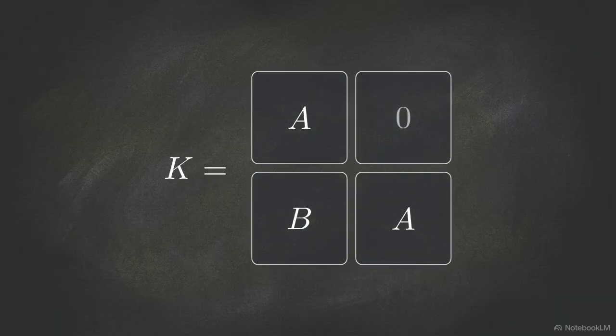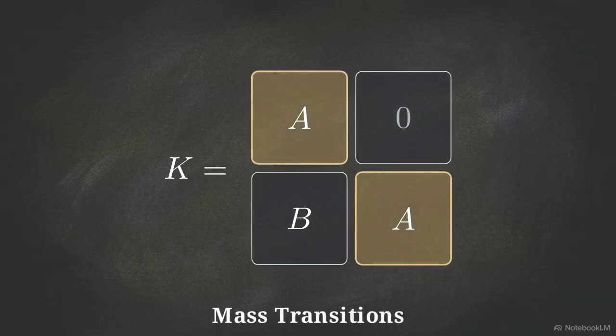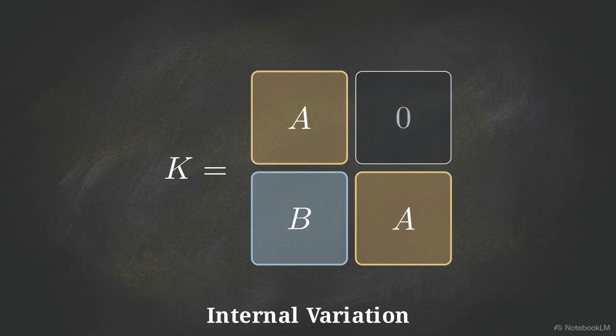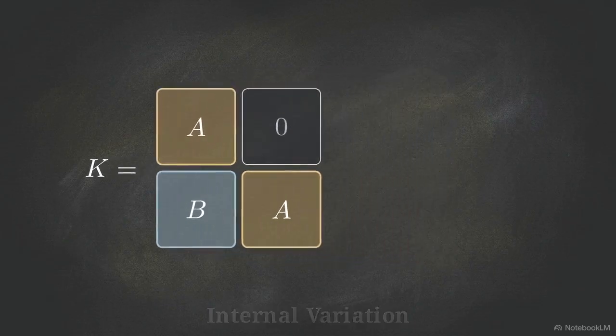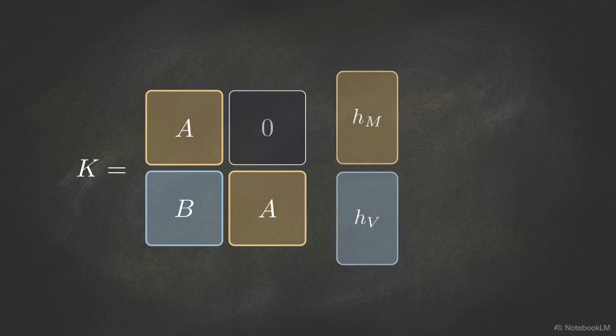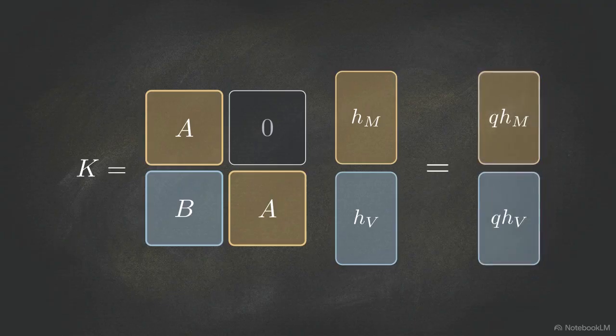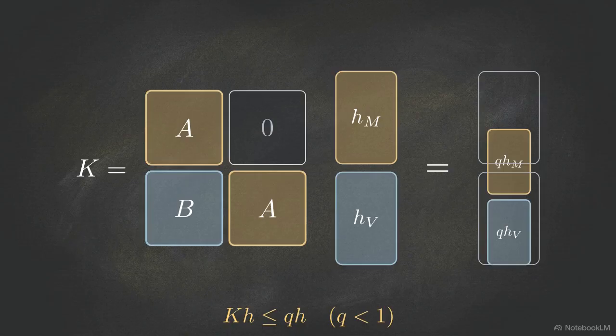We structure the finite majorant matrix K into a lower triangular block format. Block A controls the dominant spectral radius, tracking exact local mass transitions. Block B tracks internal variation and distortion, connecting mass to spatial geometry, defining the invariant cone. Instead of global diagonalization, a cone Krawczyk solver seeks a strictly positive test vector h, where K times h is bounded by q times h, with q strictly less than 1.